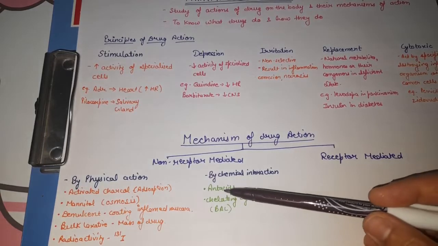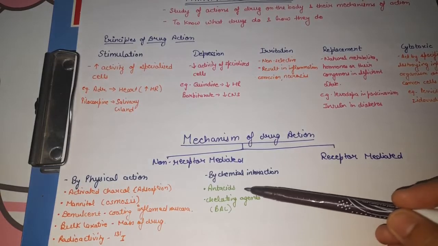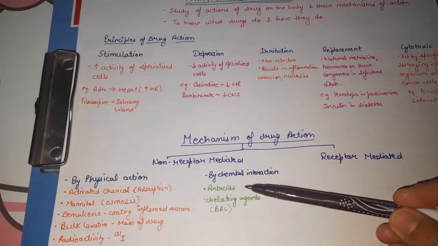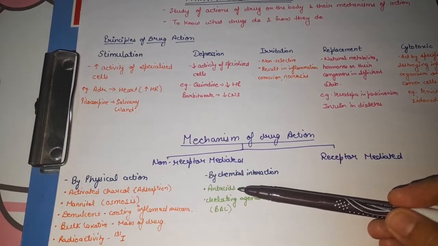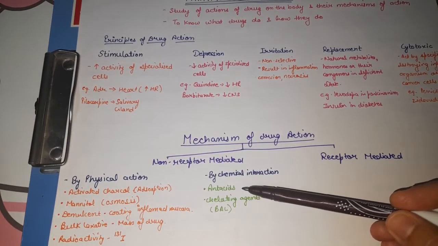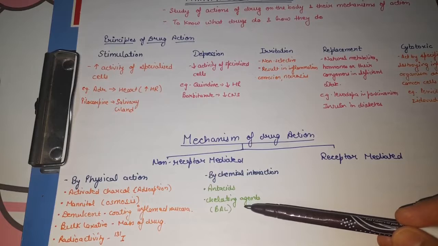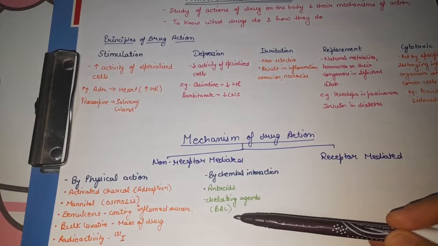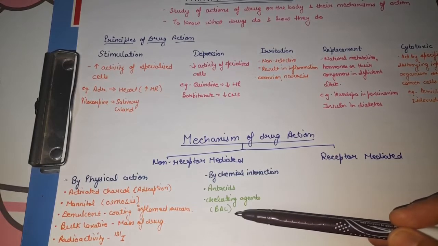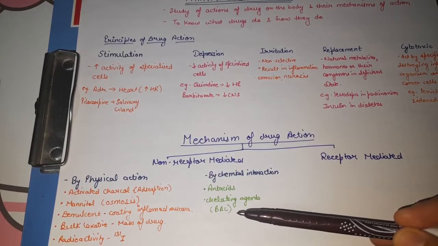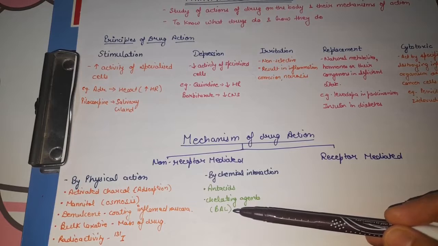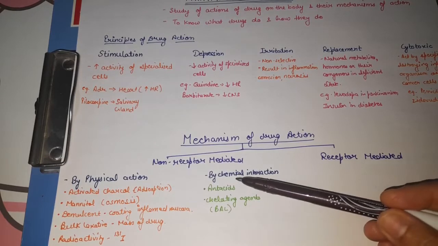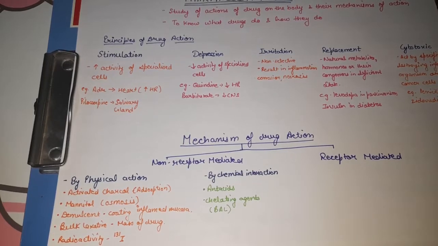Next action is by chemical interaction. For example, antacids. Antacids are used in case of acidity; they are alkaline in nature and they neutralize the acidic pH of the stomach. Next are chelating agents, like British anti-lewisite, used in heavy metal poisoning like mercury and arsenic. They form a chelating compound that is insoluble and can be excreted out. So this depends on the chemical interaction of that drug.